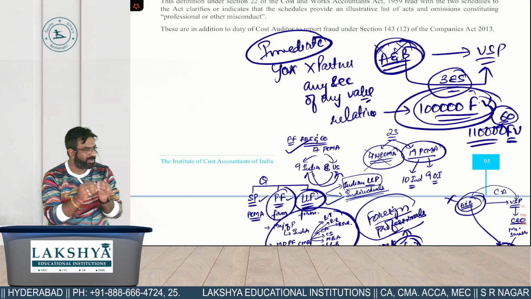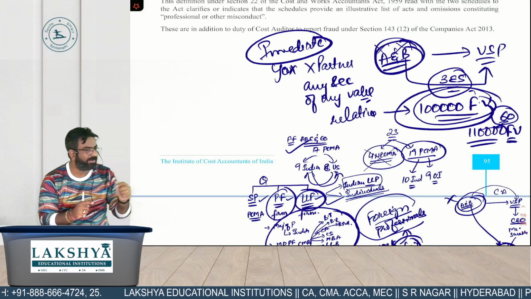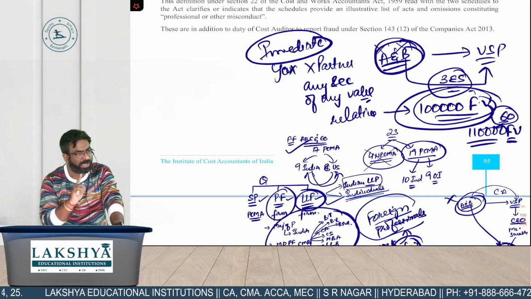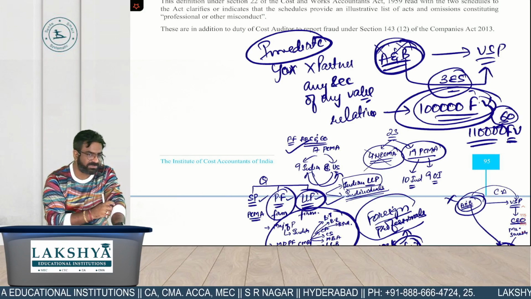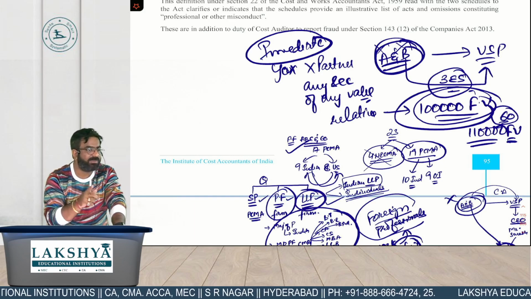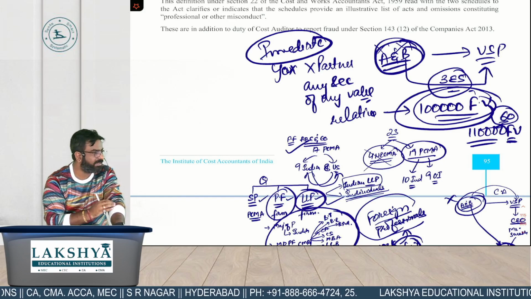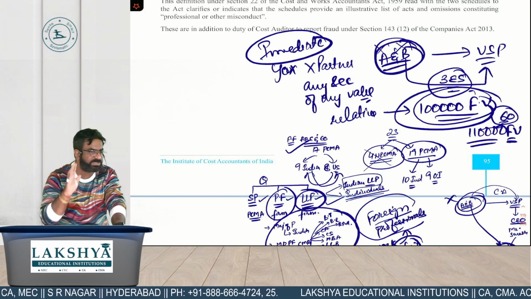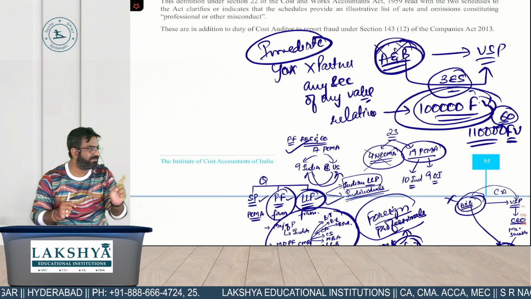If you and your partner are holding any security of any value, you will be immediately disqualified. But when it comes to your relatives, up to 1 lakh of face value. Suppose they are increasing more than 1 lakh face value, then also not immediate, you will be given 60 days. So that in 60 days you can take which measure? Corrective measures to bring it down to the level of 1 lakh. Otherwise your whole firm is what? Disqualified. So in first, second and third there was no relative.